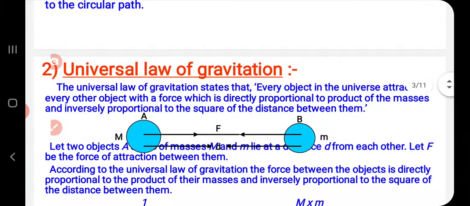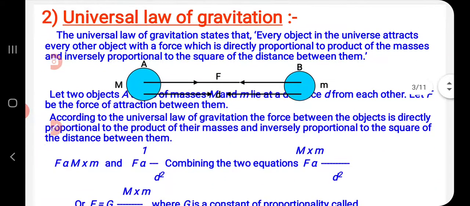Next is universal law of gravitation. The universal law of gravitation states that every object in this universe attracts every other object with the force which is directly proportional to the product of the masses and inversely proportional to the square of the distance between them.